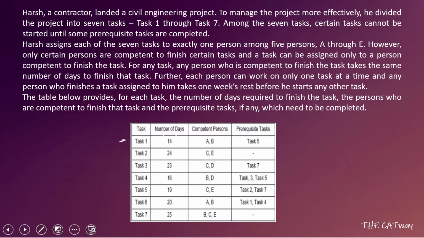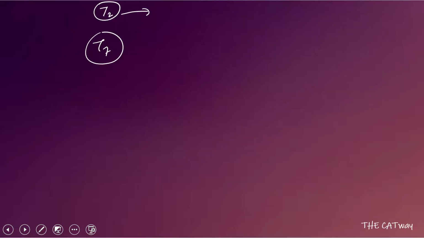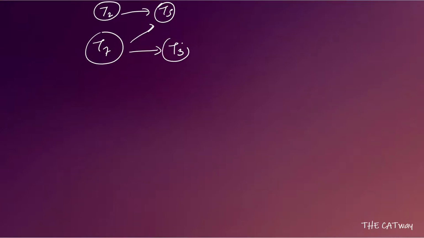Okay, so it will look like this. See, T2 and T7 can be started without any prerequisites. After that, task 5 is to be started after T2 and T7 both are completed. Then we have T3 which can be started after T7 is completed. Then we have T1 which can be started after T5 is completed. Then we have T4 which can be started after T5 and T3 both have been completed. And then we have T6 which can be started after T1 and T4 have been completed.